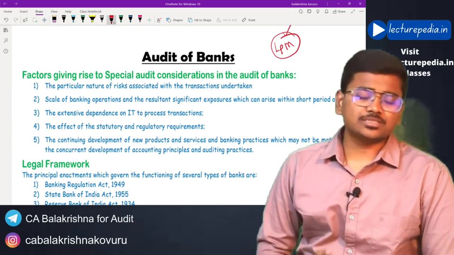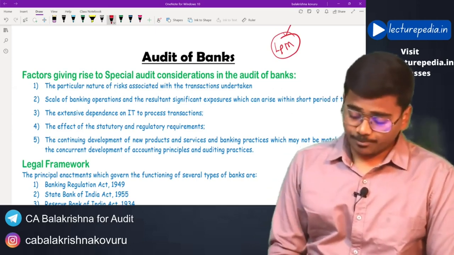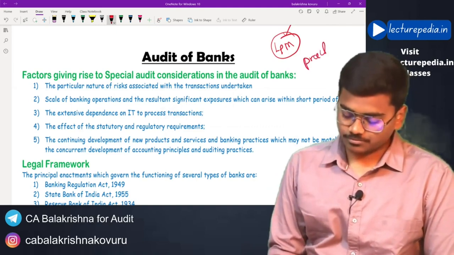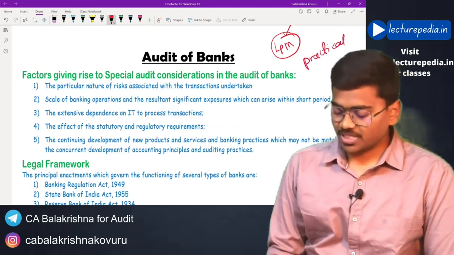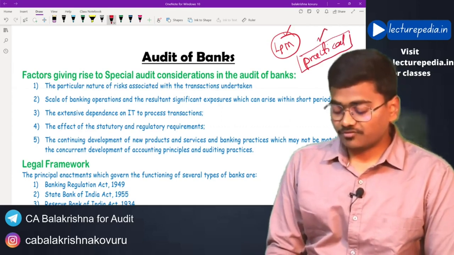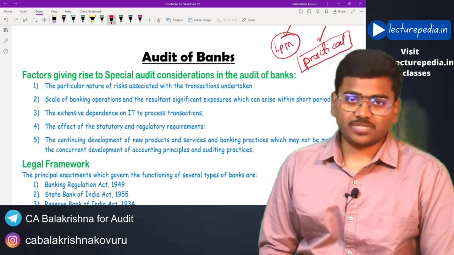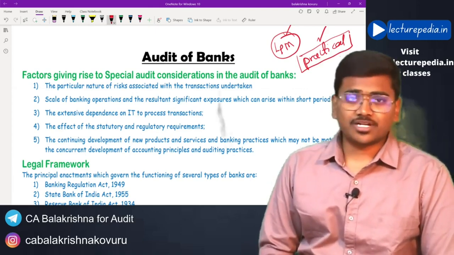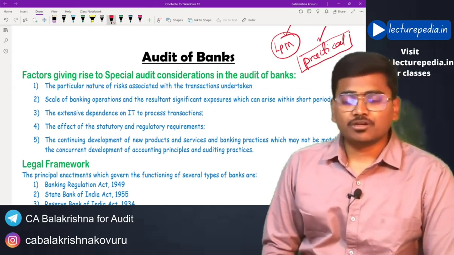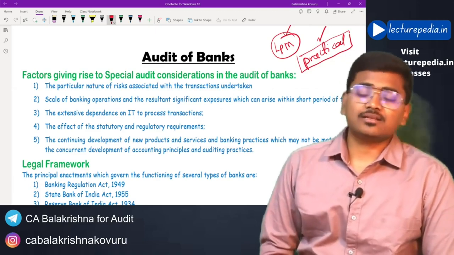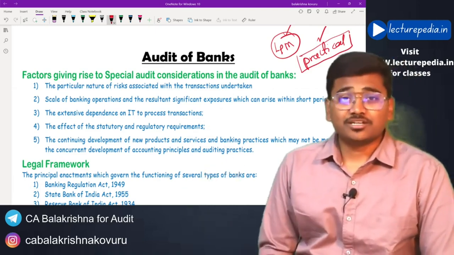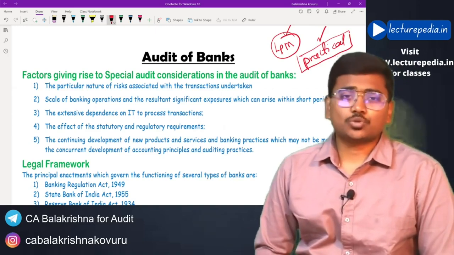This chapter is mainly important from a practical point of view, not from an exam-oriented angle. It is very important because after completing CA, if you wish to do practice, then bank audit will be your main source of income.